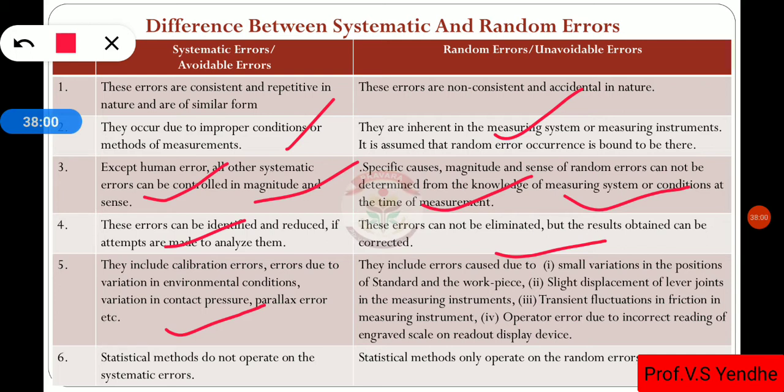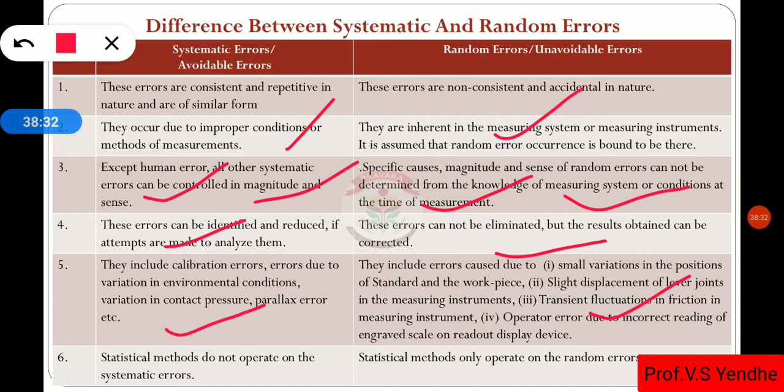Random errors include errors caused due to small variation in the position of the standard and workpiece. That means if there is a small displacement between the position of the standard and the workpiece, or slight displacement of levers and joints of the measuring instruments, then vibrations, transient fluctuations, frictions, etc. Due to that, there is the error which is known as the random error.